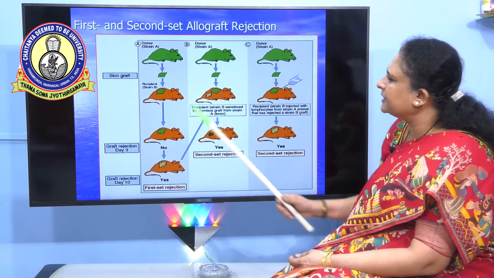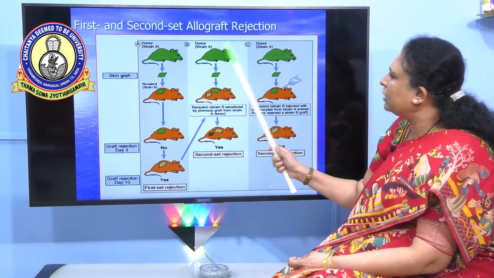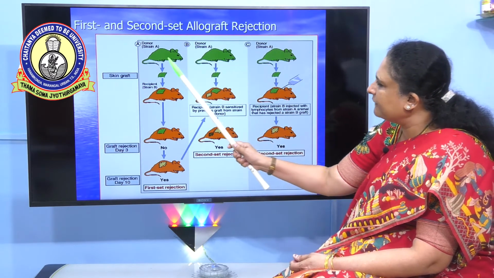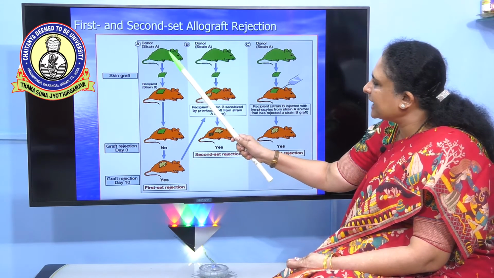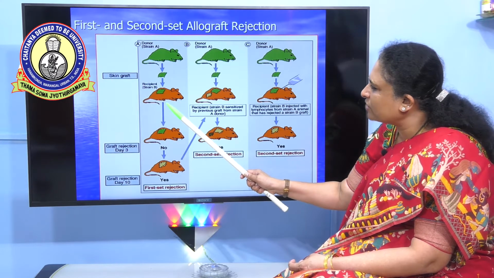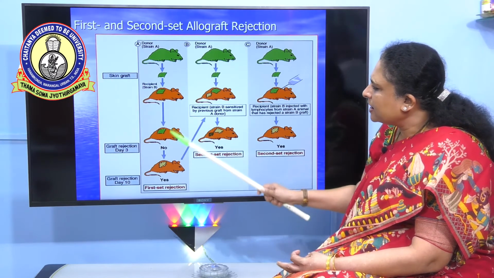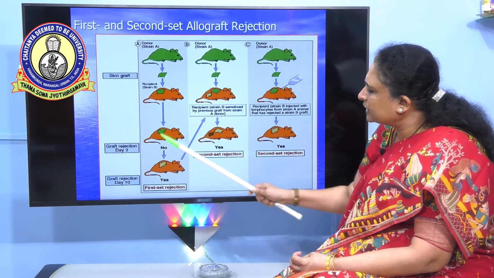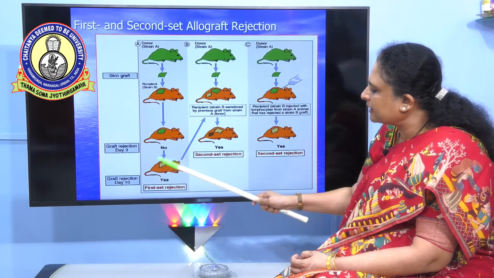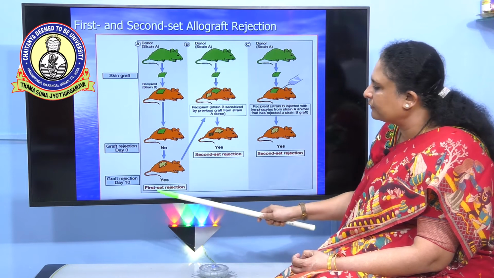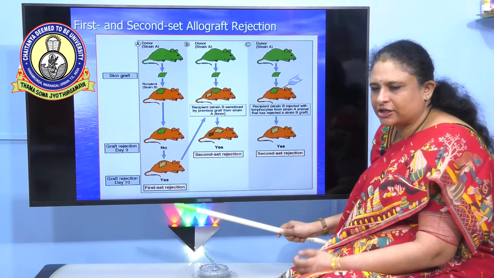So as you can see here, first and second set allograft rejection. So here we have a donor strain, and the skin from this particular donor has been placed on the recipient here, and there is a rejection after the 3rd day, and by the 10th day that particular skin graft has been completely sloughed off. This is called first set rejection.